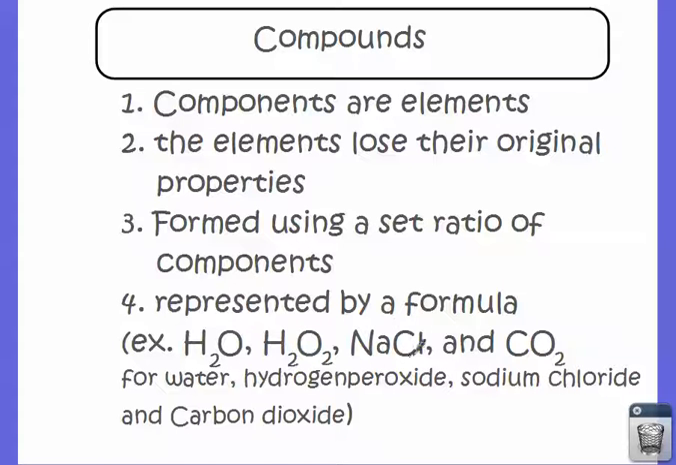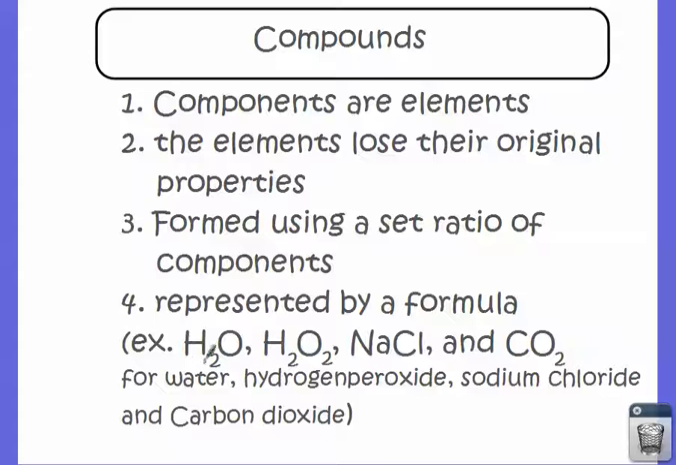NaCl, sodium chloride, this is table salt. But it has to be 1 Na, which is sodium, and 1 Cl, which is chlorine. Has to be in that ratio. And then there's CO2, which is carbon dioxide. And if you just had CO, that would be carbon monoxide. And they're, again, very different substances. They have some similar properties, but they also have some very different properties.